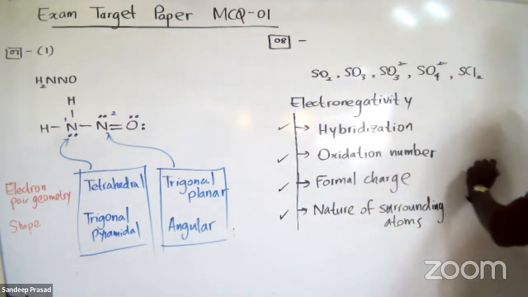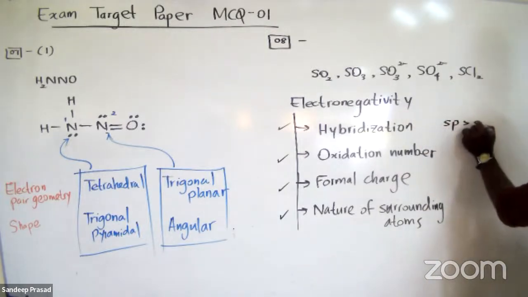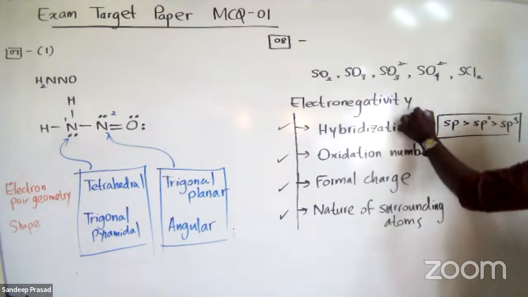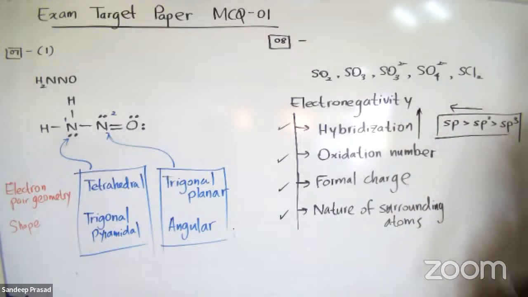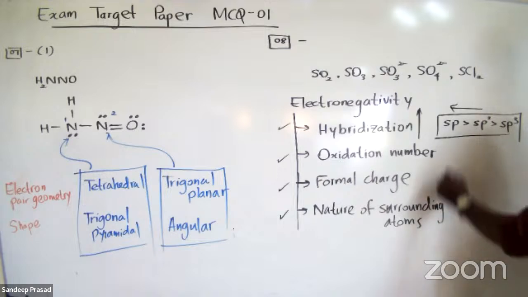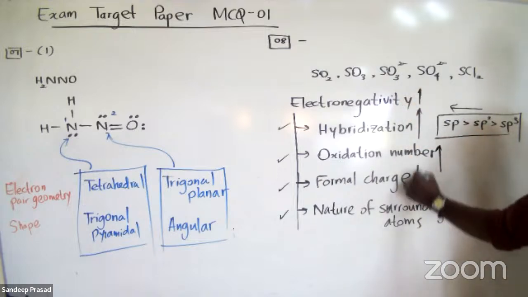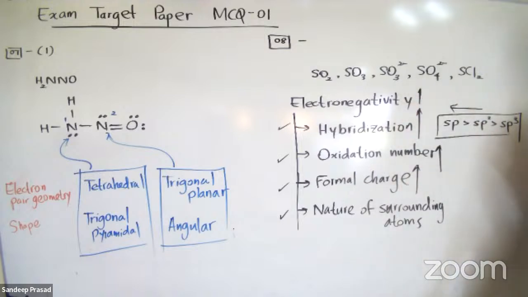If you consider the hybridization, when s character increases, electronegativity increases, right? Oxidation number: when oxidation number increases, electronegativity increases. When formal charge increases, electronegativity increases.